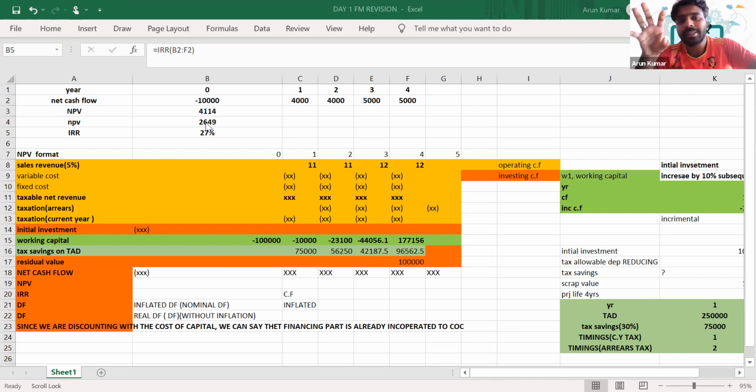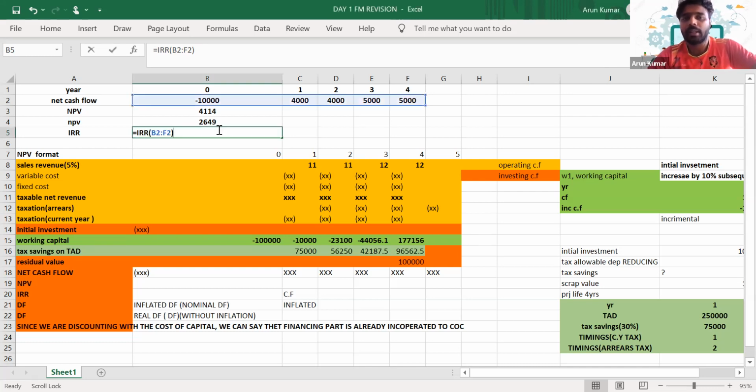NPV becomes 0 means at that point, the present value of inflows will be equal to the present value of outflows, right? So that's the rate of return that we can provide as a maximum to our investors. If you're trying to provide more returns than that break-even point, then we have to pay it from our pocket, and the present value of outflows will exceed the present value of inflows. Are you getting it? So if you want to know the maximum return I can pay from the cash flows I have generated from the project, then it is calculated using this formula, that is equal to IRR.